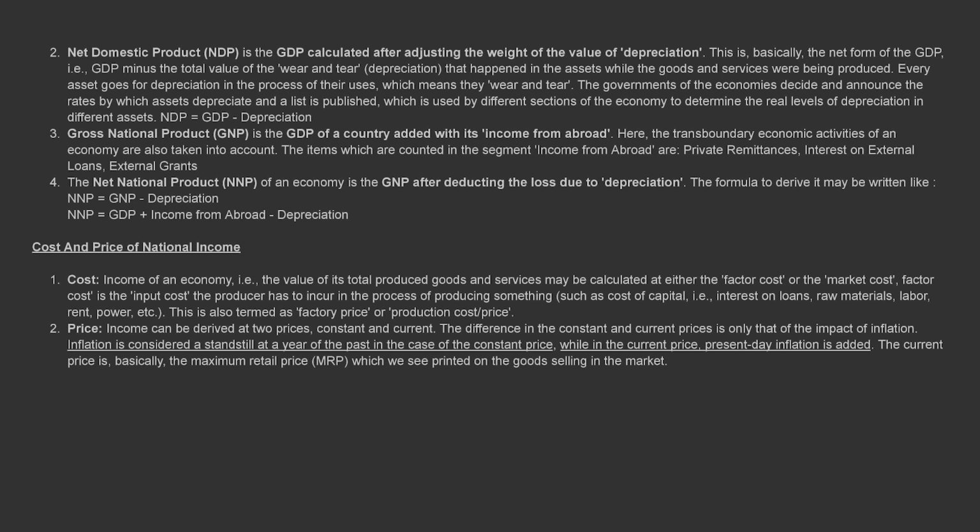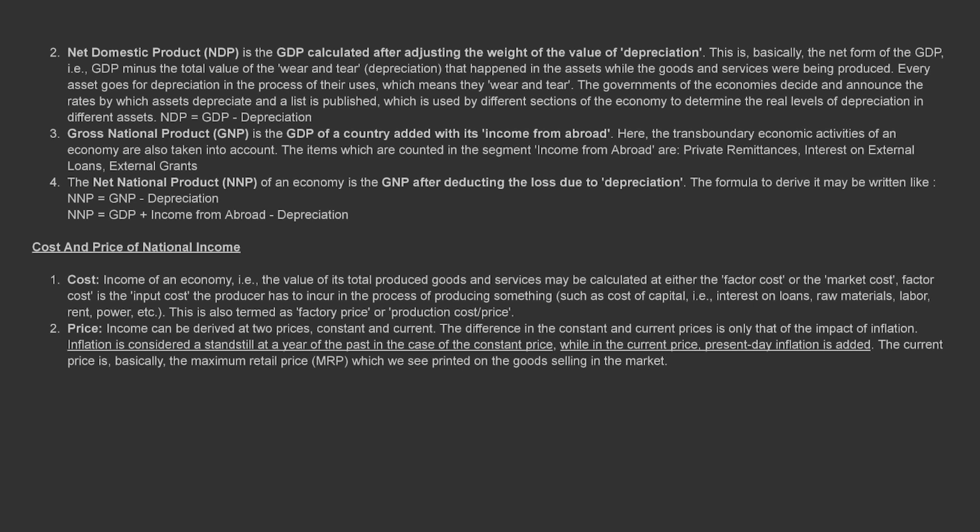3. Gross national product, GNP, is the GDP of a country added with its income from abroad. Here, the transboundary economic activities of an economy are also taken into account. The items which are counted in the segment, income from abroad, are private remittances, interest on external loans, and external grants.